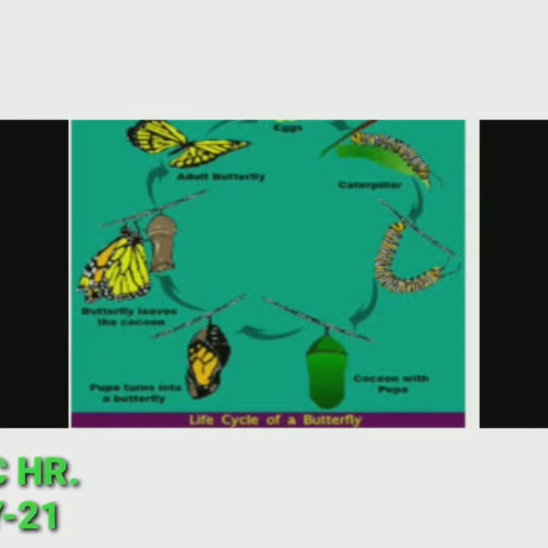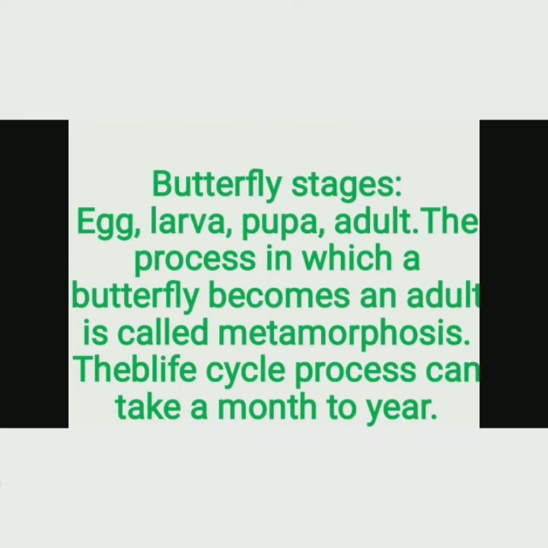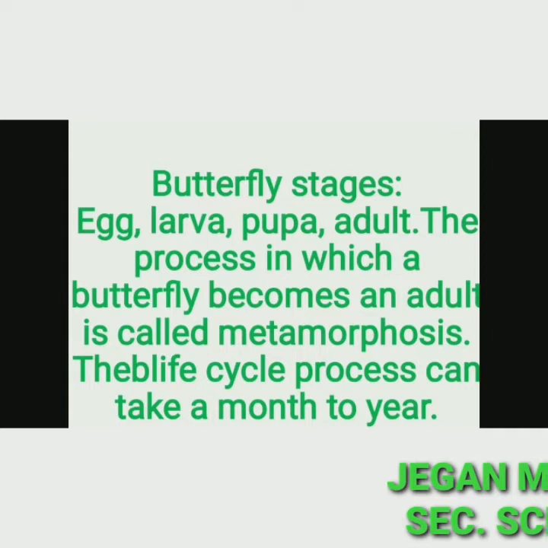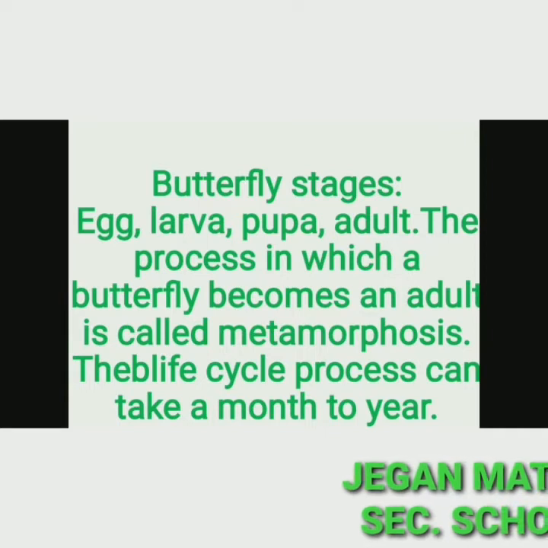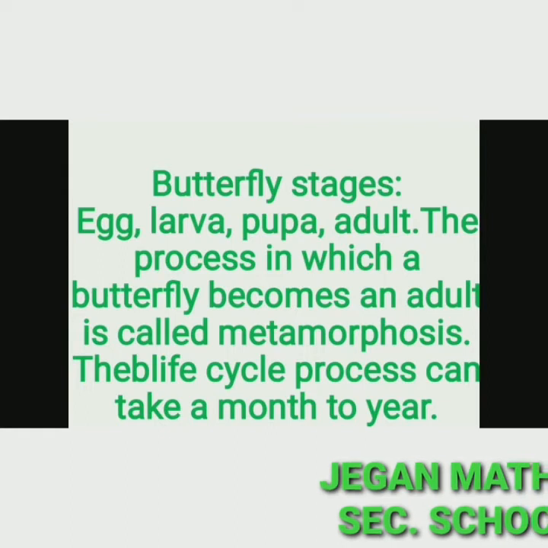In a butterfly, there are different developmental stages. The butterfly stages are egg, larva, pupa, adult. Each stage is different. The process in which a butterfly becomes an adult is called metamorphosis. The life cycle process can take a month to a year.